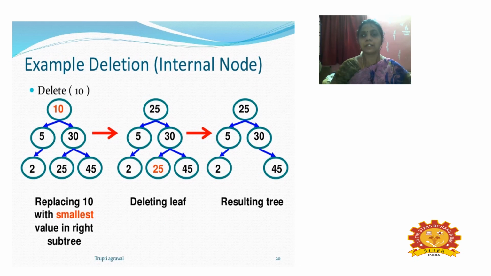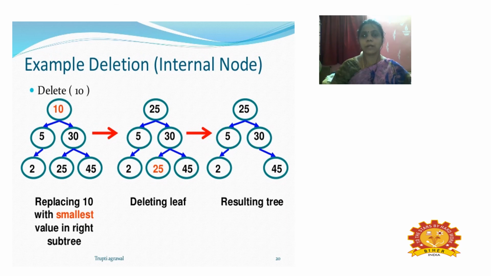Here you can see the replacement using the smallest value of the right subtree or the largest value of the left subtree, and the deletion of the leaf node is also drawn. All the changes are made in the internal part of the tree, because the previous slide does not follow the property of a binary tree.